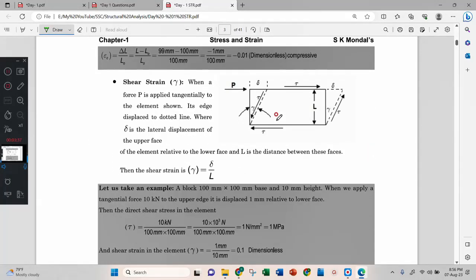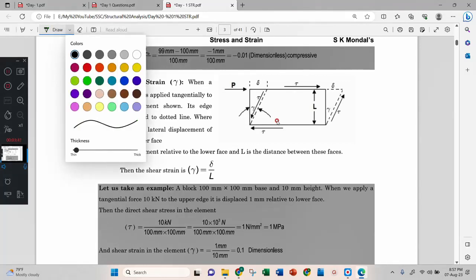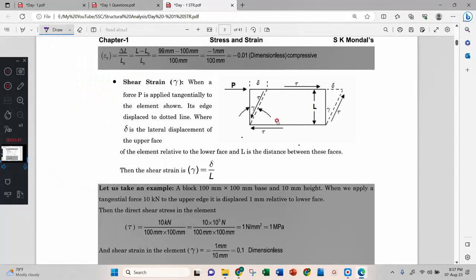See here, very interesting. Shear strain is something different. Shear strain is completely different compared to other strains. Why? Because shear strain is just an angle. Always remember, shear strain is not change in angle by original angle. This is very important. That's why many times they will ask this question in examination.